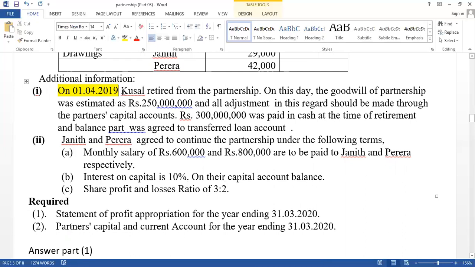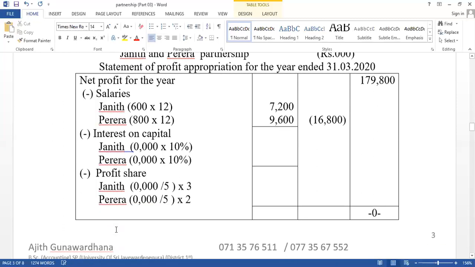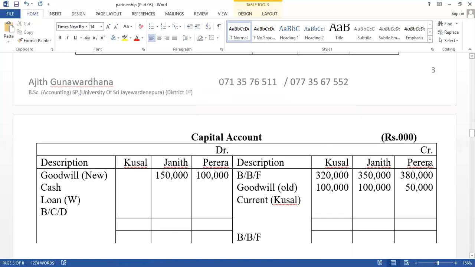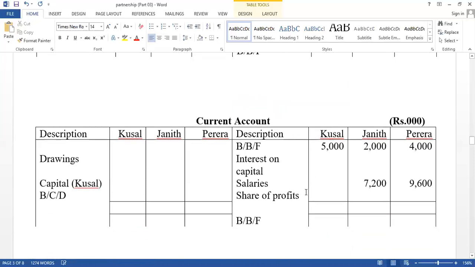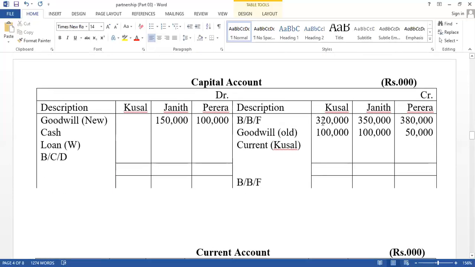Now I'm going to discuss how to calculate equity of the retired partner as well as how to adjust goodwill. You have to prepare the partners' capital accounts, current accounts as well as the profit appropriation account. In the profit appropriation account only Janith and Pereira are available. Statement of profit appropriation for the year ended 31st March 20. Think about salary, interest on capital, profit share, relevant for only 2 partners. Then capital accounts, 3 columns, as well as current accounts, 3 columns. First one, take the balances. They are available in the trial balance, both current account and capital account balances.